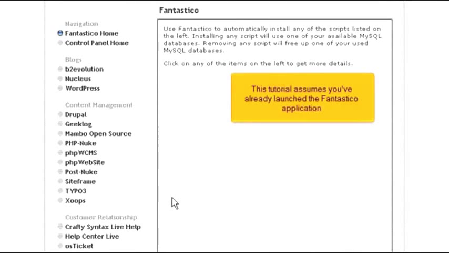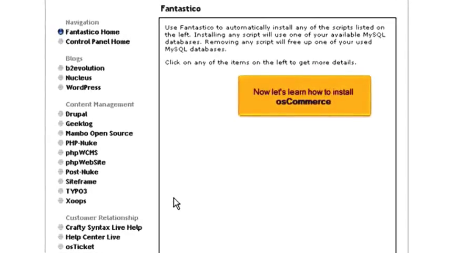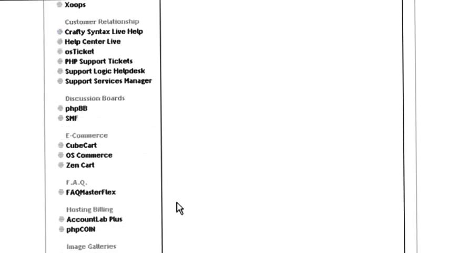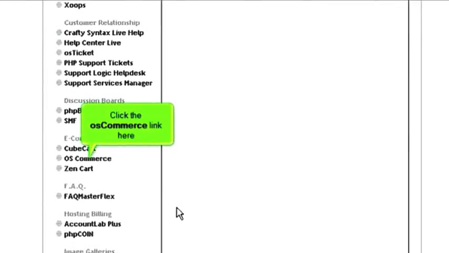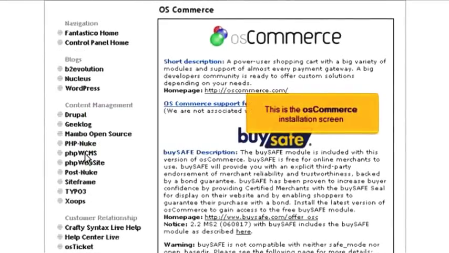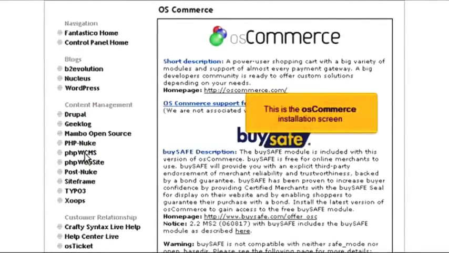This tutorial assumes you've already launched the Fantastico application. Now let's learn how to install osCommerce. Click the osCommerce link here. This is the osCommerce installation screen.